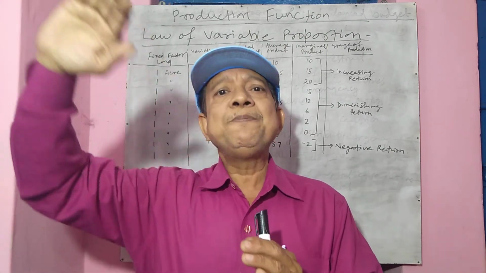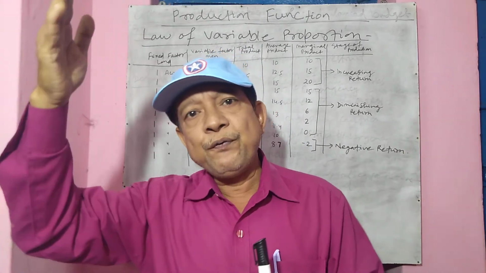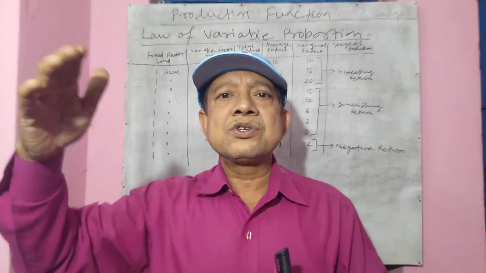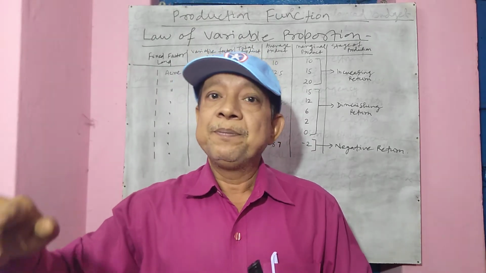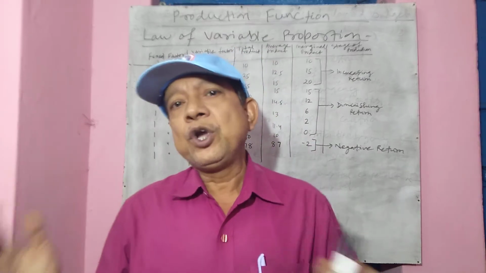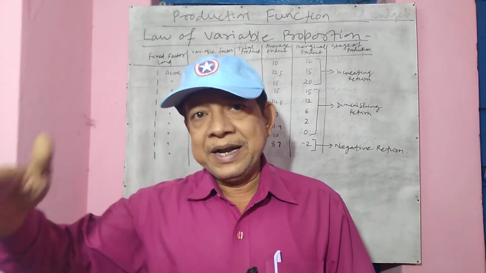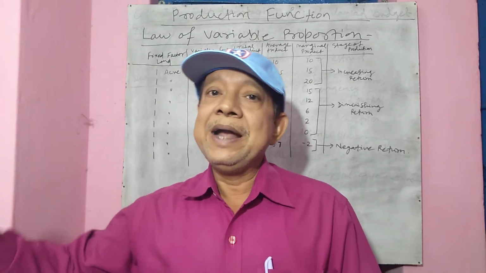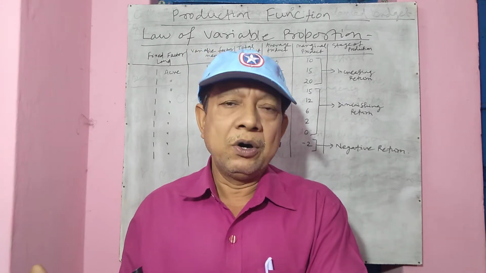The rising portion of the marginal product, we call increasing returns. The falling portion of the marginal product, we call diminishing returns. Then when the marginal product becomes negative, we call it negative returns. So increasing returns, diminishing returns, and negative returns. These are the 3 phases of this law.